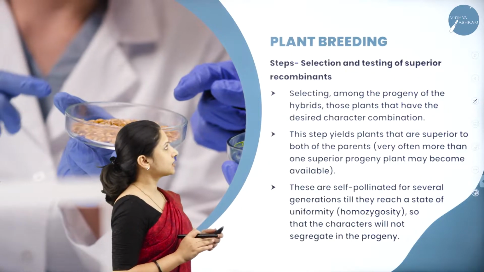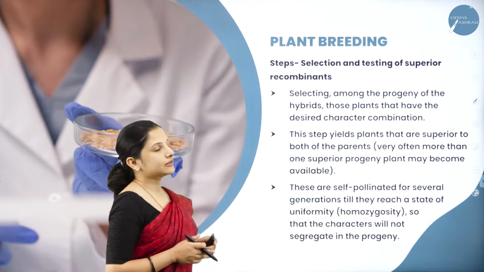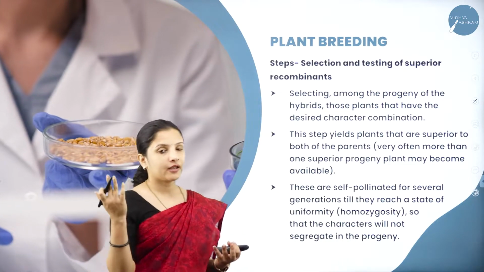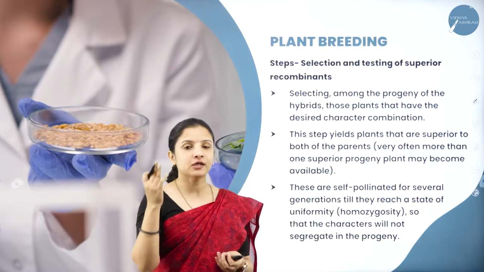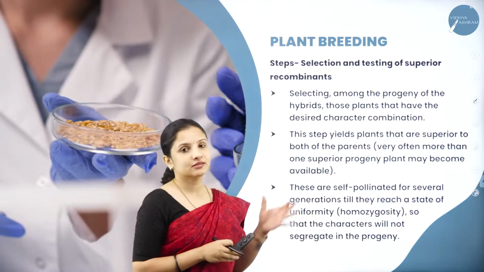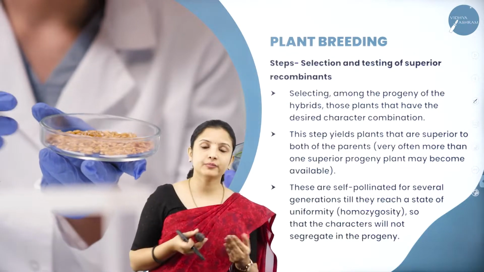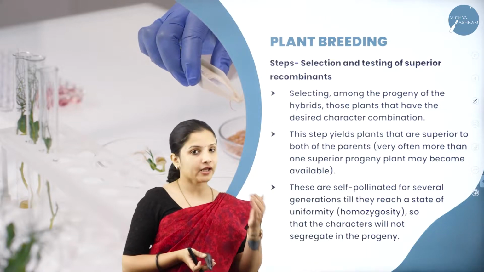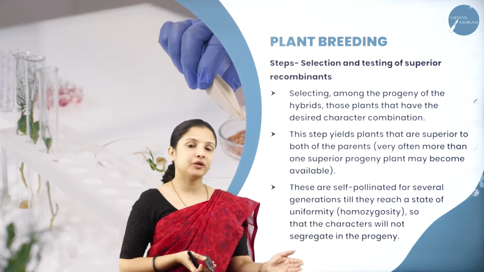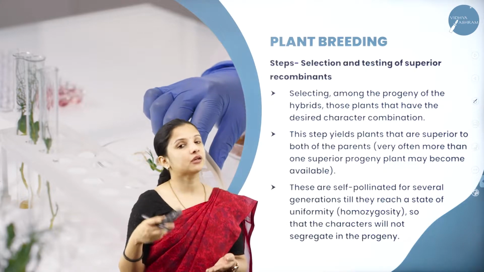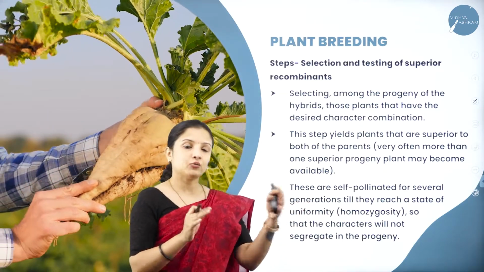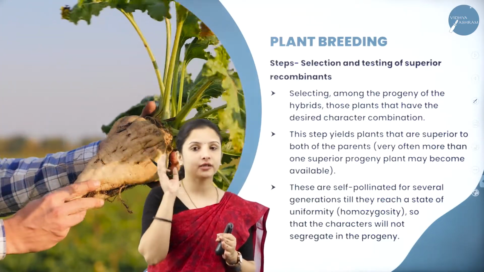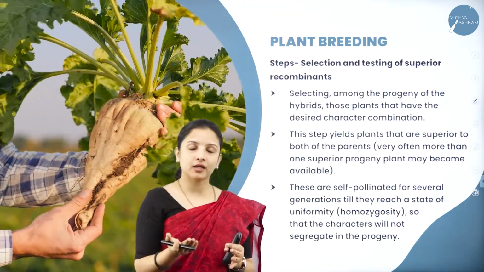And next, after cross hybridization, what should be done? Selection and testing of superior recombinants. Now we'll get a set of plants there, right? Again, think of Mendelian genetics. If you see the study about Mendelian genetics, this will be easy for you to understand. Now, do all the progenies have the same characters? No, some of the progenies may be both high yielding and dwarf. Some may become only high yielding. Some may become only dwarf, right? But what is the trait that the farmer preferred? He wanted dwarfness in one plant, and he wanted it to be high yielding.